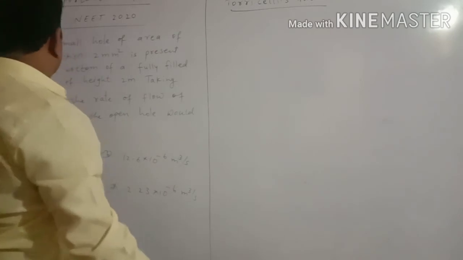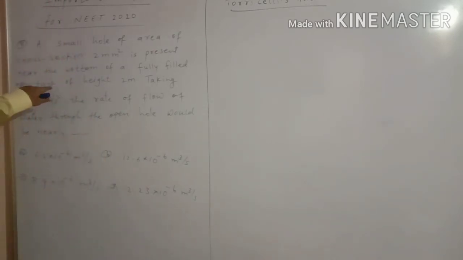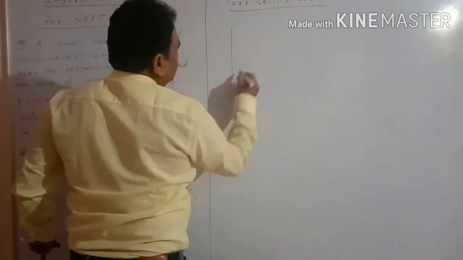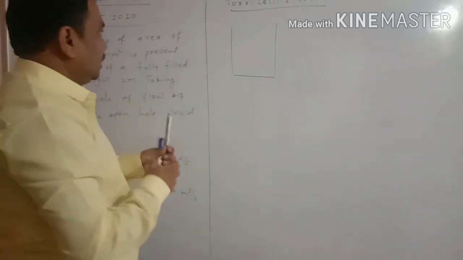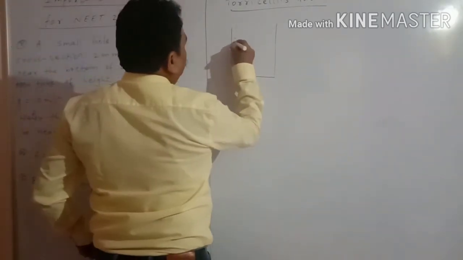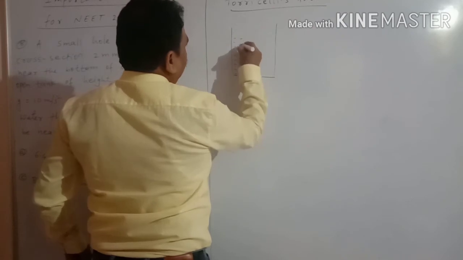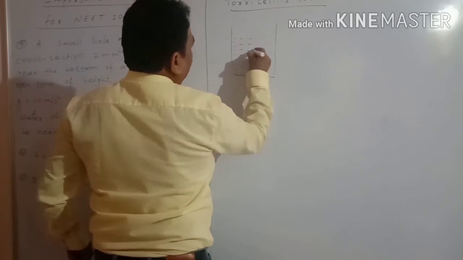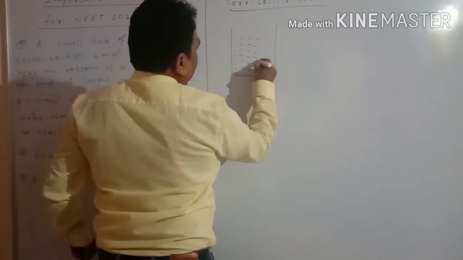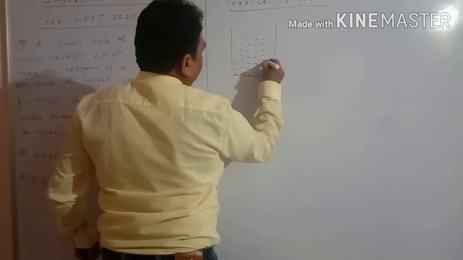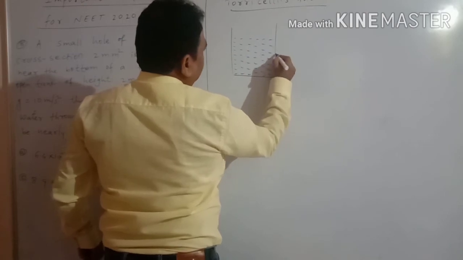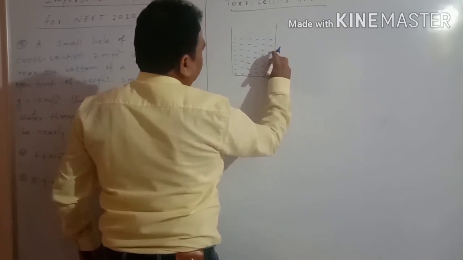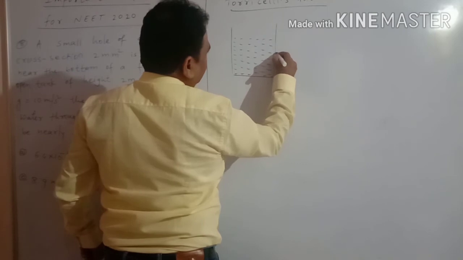See here, in our question, an open tank is there. Suppose this one is the tank, and in that tank there is water, and at a height of 2 meters from the bottom, suppose there is a hole.